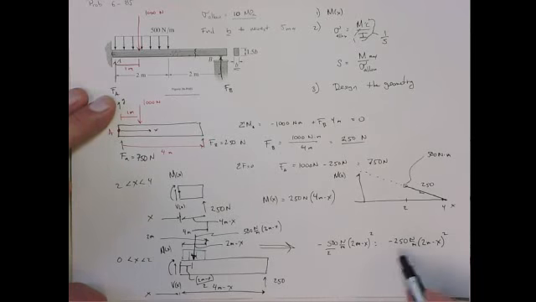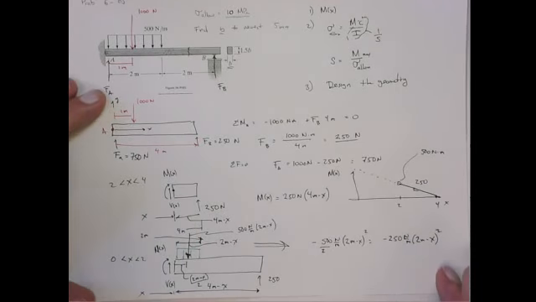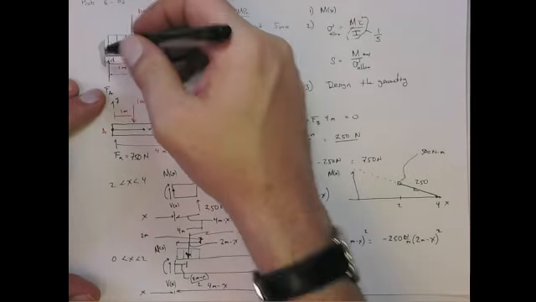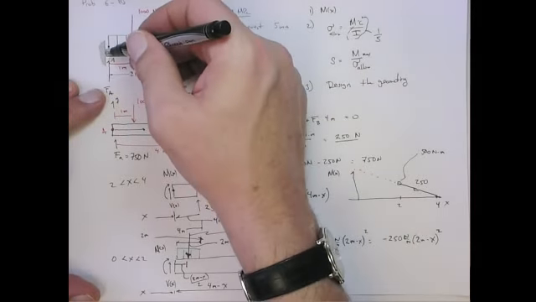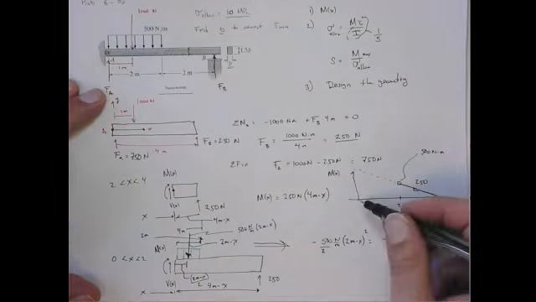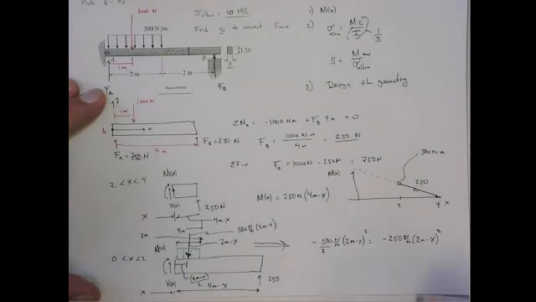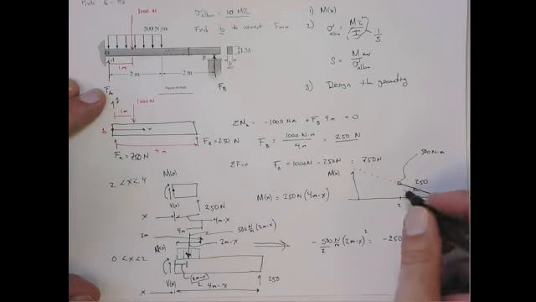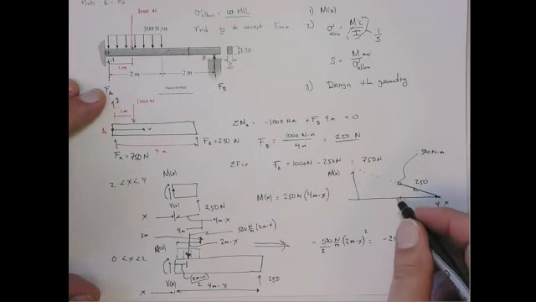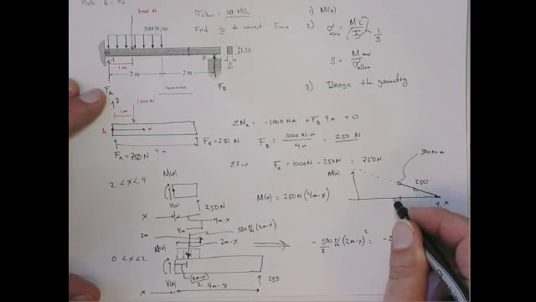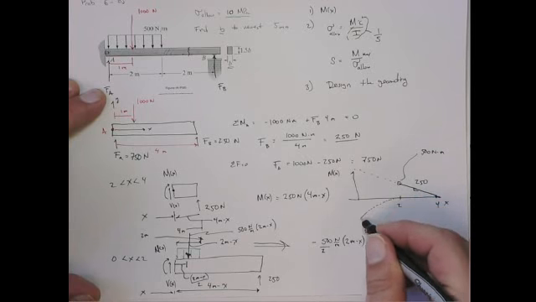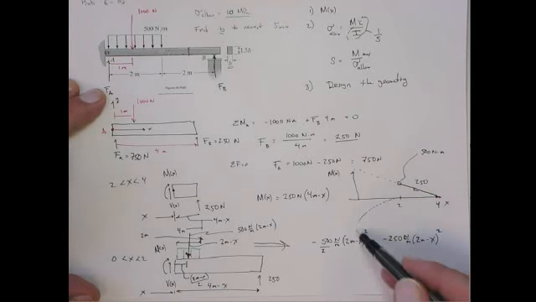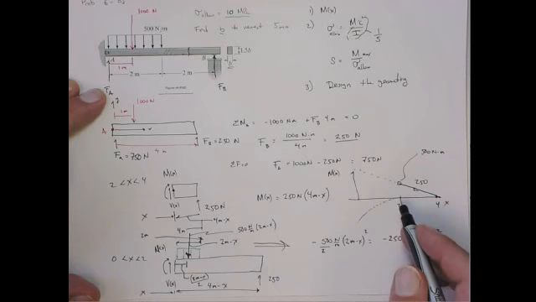So this is a parabolic function, all right? I know from looking at this that the moment has to vanish at point A because there's no external moment there and it's not supported. And it's quadratic, okay? So if you were just to look at this part, we basically would have something that kind of looks like this. This is the moment quadratic coming from this distributed load. It starts here and then it increases. Well, it should decrease because it's a negative moment, okay?